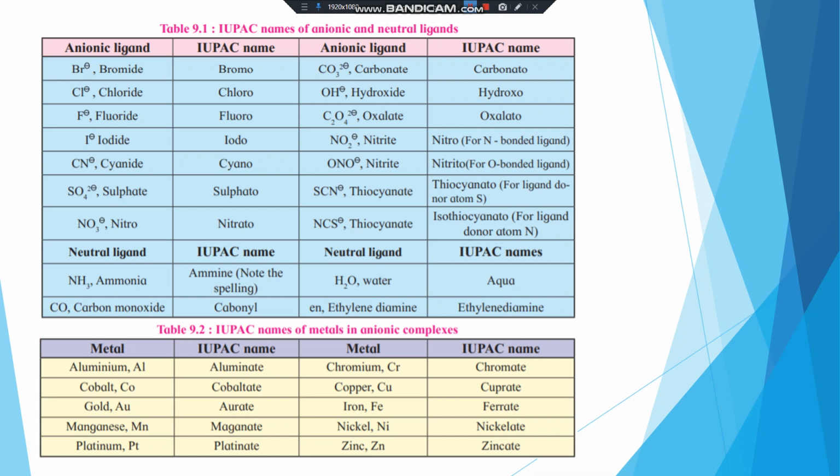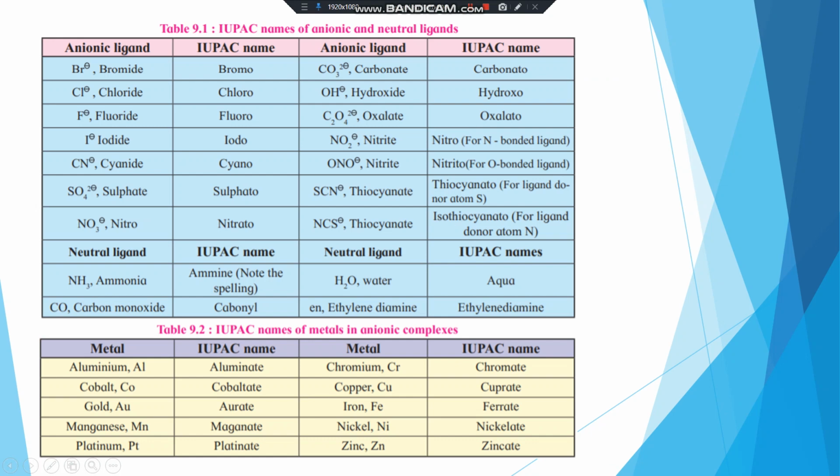First of all, anionic ligands. This is bromide; in IUPAC nomenclature it will be converted into bromo. This -ide is converted into -o. Then another anionic ligand, chloride, converted in the IUPAC name to chloro.